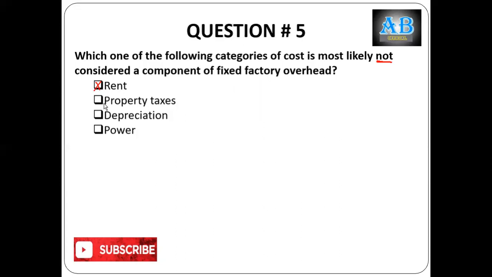Property tax, normally fixed. Depreciation, normally fixed. So power usage: however many units of electricity or gas you consume, you are supposed to pay the cost for that. If there is no activity, then there is no usage of power. In that case, there is no cost. So option D is the right answer.